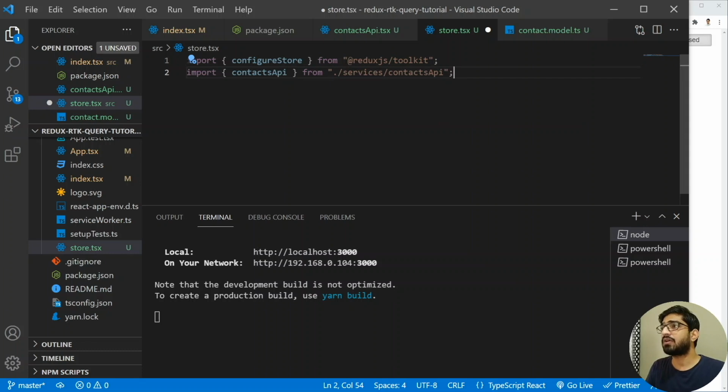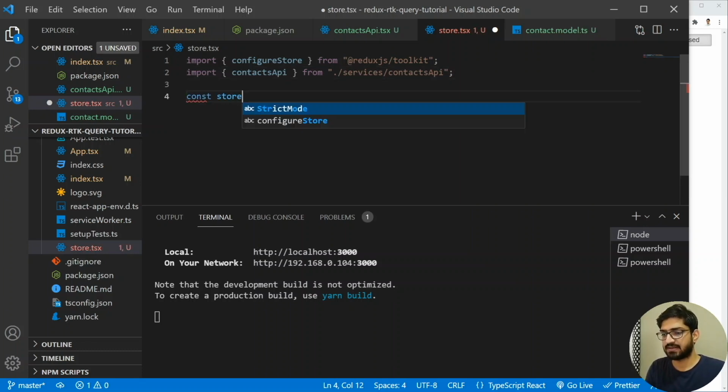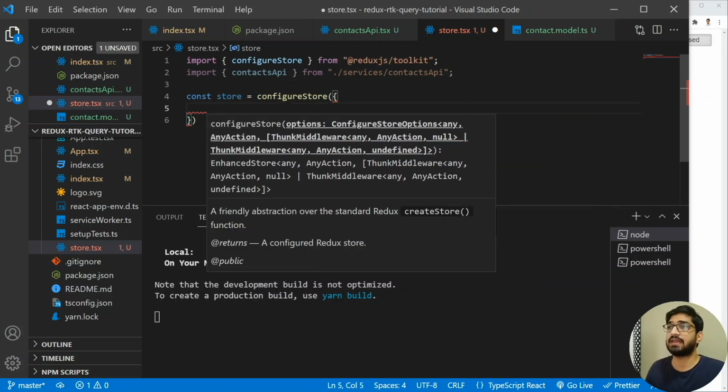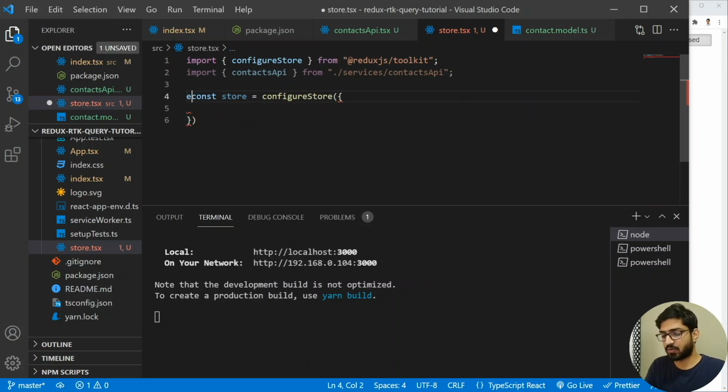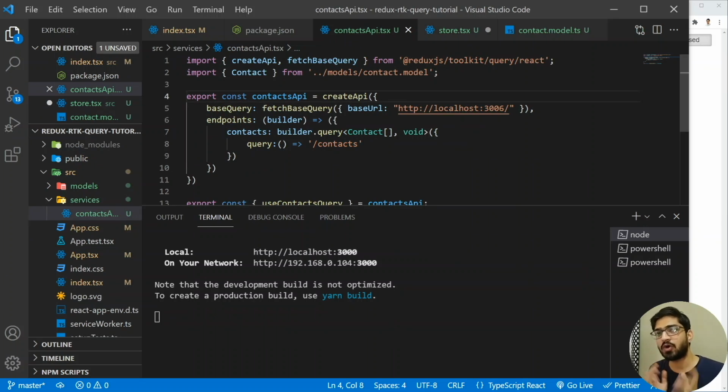Now we are going to configure the store. I'm going to write a constant store equals configureStore, and this is going to take an object. Let's export this store so that we can use it in our provider. The first thing we usually have is the reducer, so let's have the reducer object. And you will notice that we haven't created any reducer in our contactsApi. So how are we going to hook this?